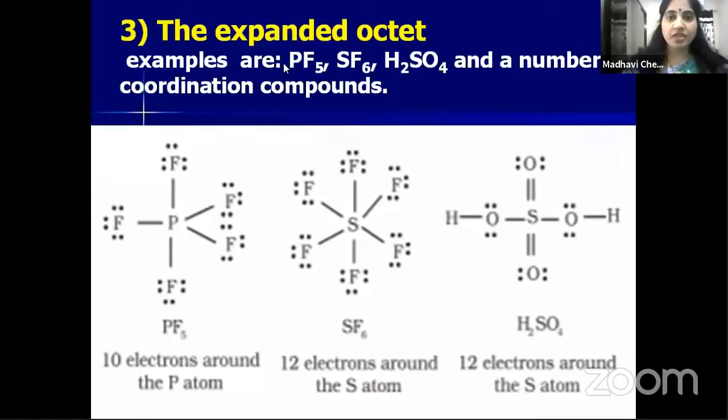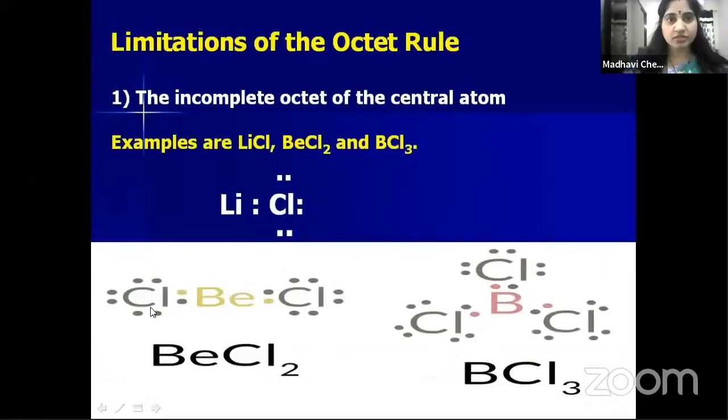So these molecules, phosphorus pentafluoride, sulfur hexafluoride and sulfuric acid, all exist in nature and they are stable. But the central atom has more than 8 electrons around it. So this could not be explained by the octet rule. So this is the third drawback of the octet rule. Is it clear, children? So till now we have discussed 3 drawbacks. What are the 3 drawbacks?